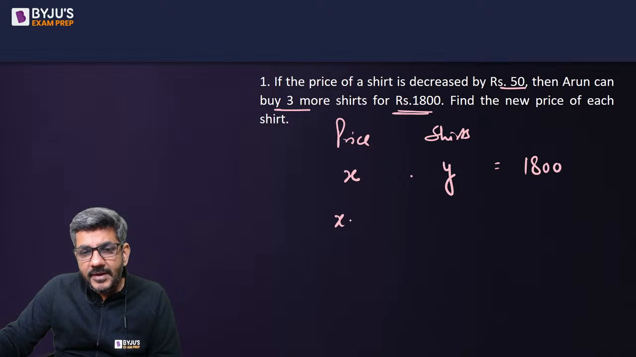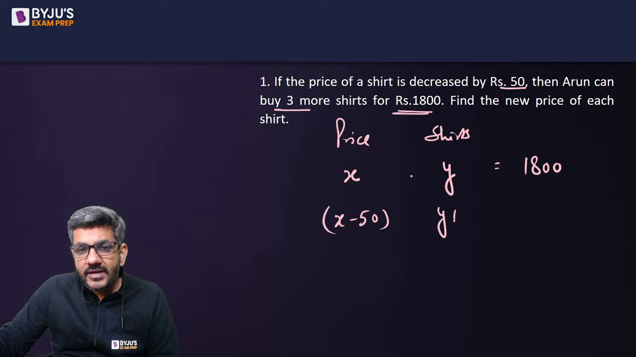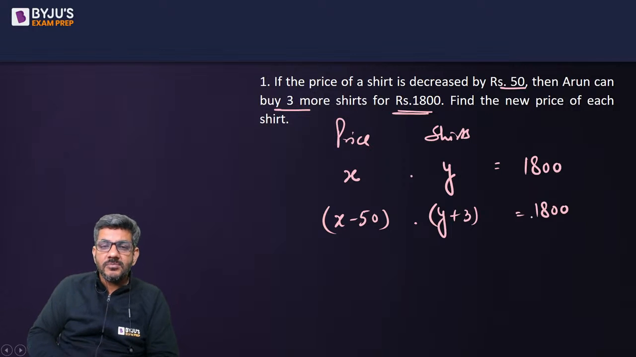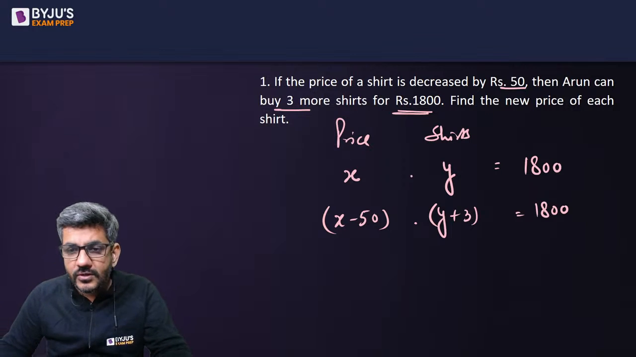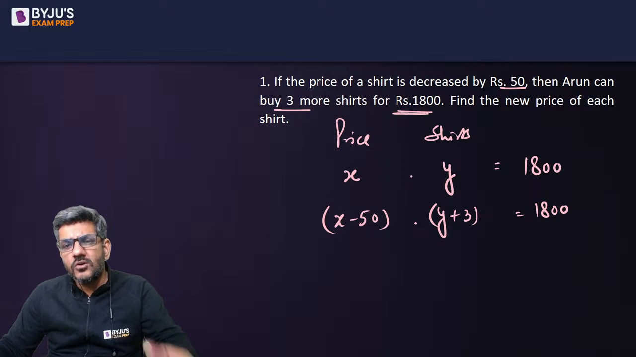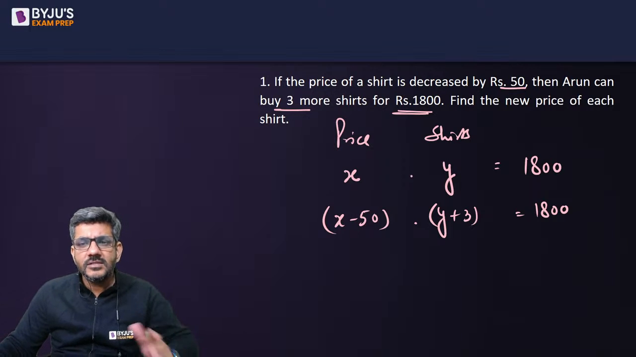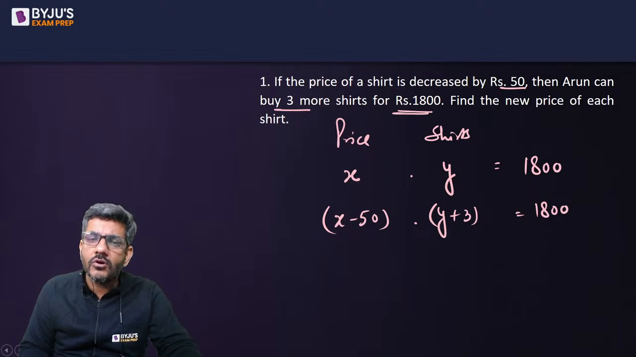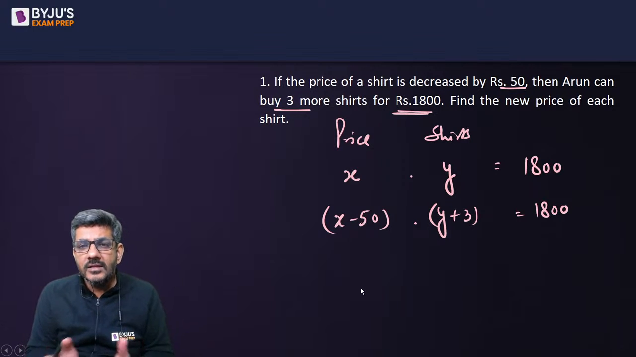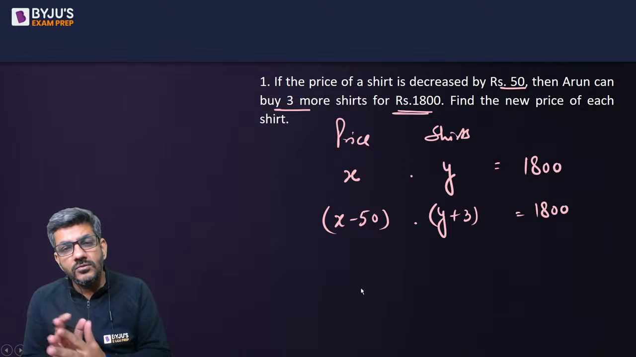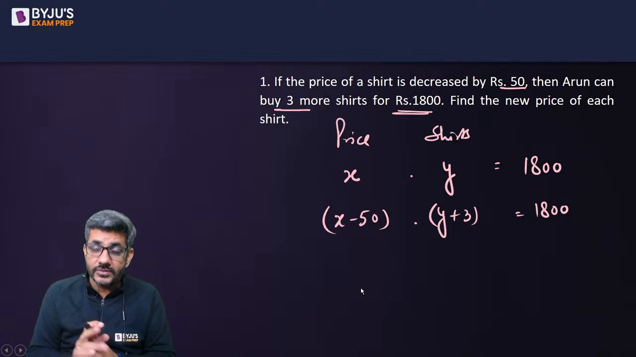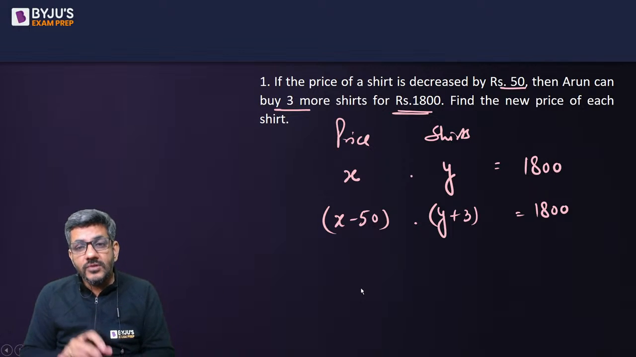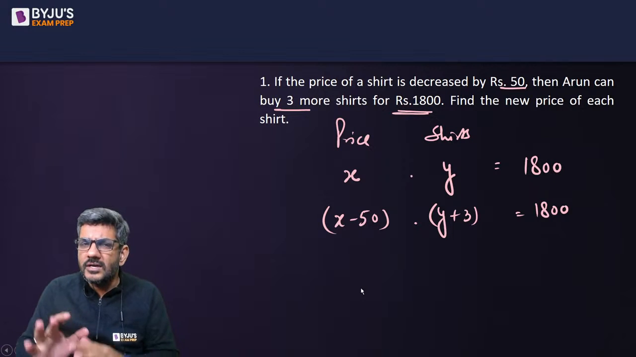Now the price has been decreased by 50, it has become X minus 50. Shirts have increased by 3, so it has become Y plus 3. So their product is also equal to 1800. X minus 50 into Y plus 3 is also equal to 1800. Now there are two equations for two variables. इसका मतलब ये है कि हम लोग इसको आराम से solve तो कर ही सकते हैं. We all know that the number of equations should be equal to the number of variables to have a unique solution. Equations should be independent. So यहाँ पे मैं आराम से निकाल सकता हूँ, but I don't need that much.